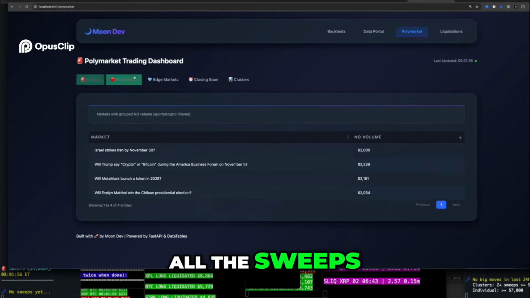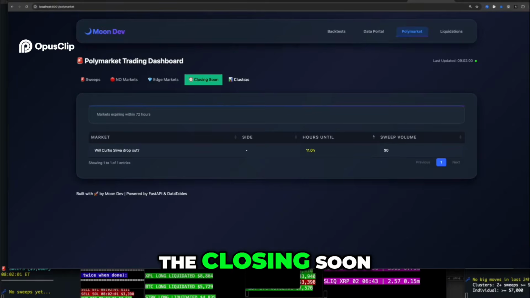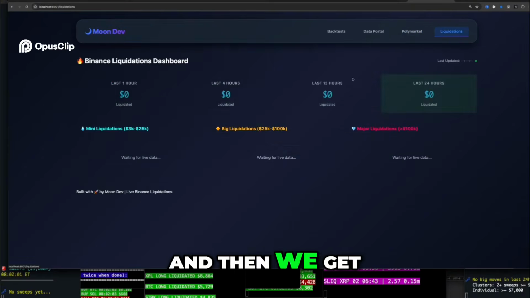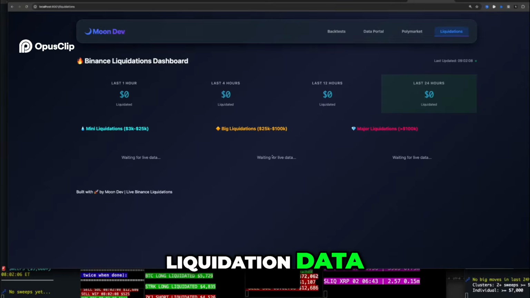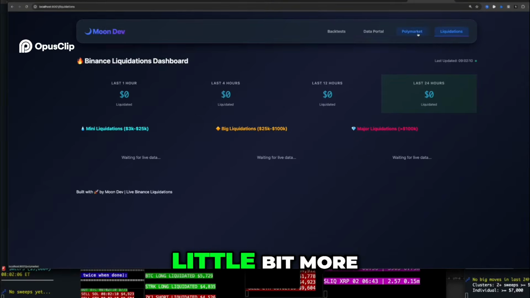Anyways, we're able to see all the sweeps, all the no markets, the edge markets, the closing soon, the clusters. And then we get all the liquidation data. So, waiting for live liquidation data. This is where I left off. So I want to work on this a little bit more.